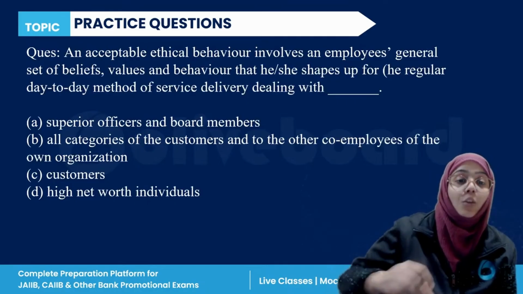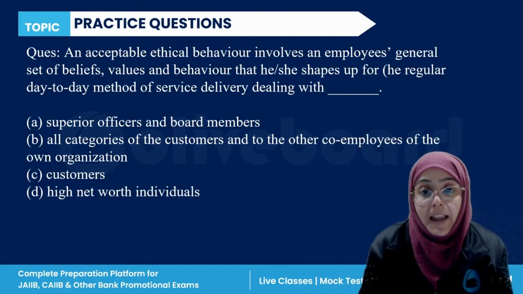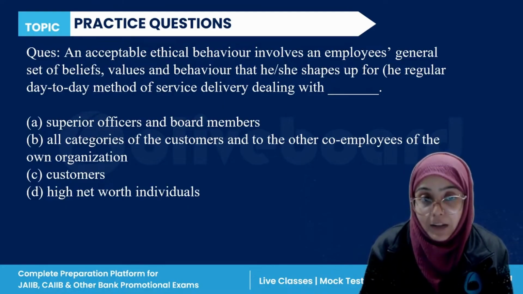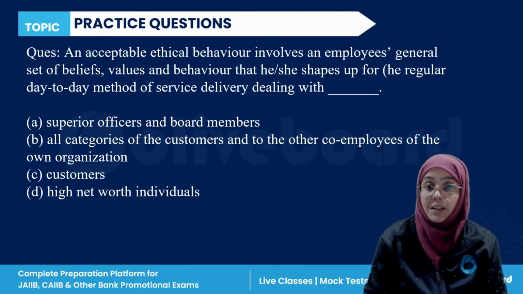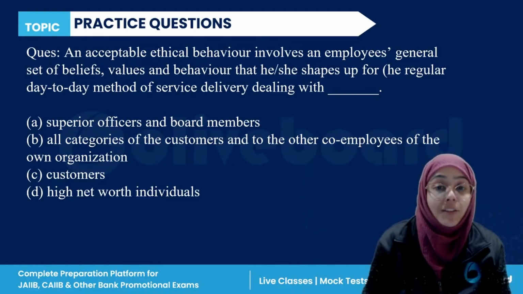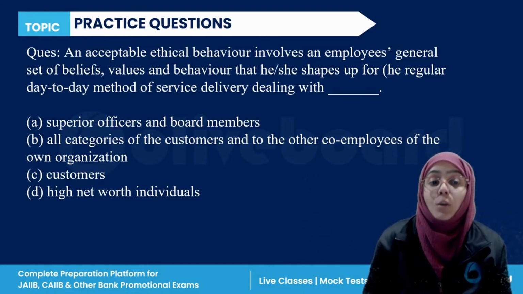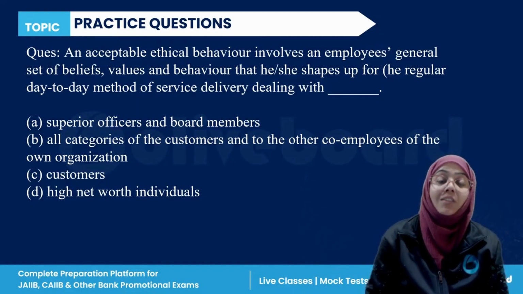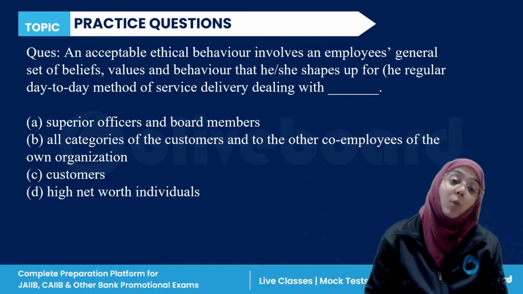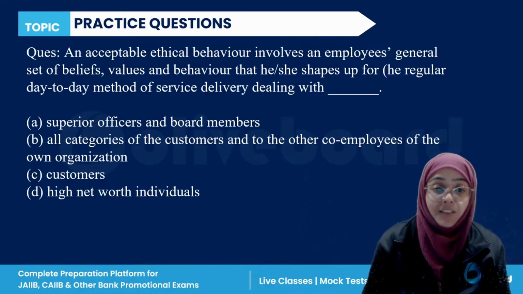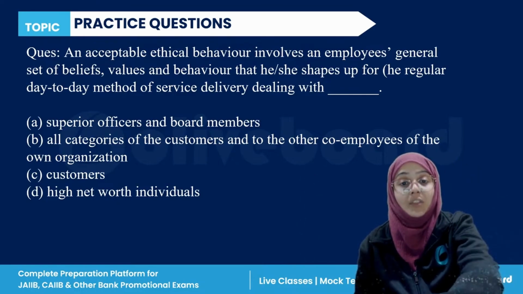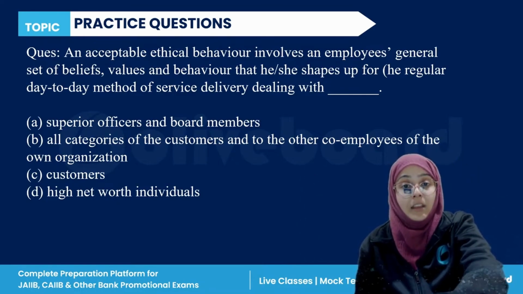True. Next question. Acceptable ethical behavior involves an employee's general set of beliefs, values, and behavior that he or she shapes for day-to-day service delivery, dealing with what? Superior officers and board members, all categories of customers and other co-employees of the own organization, customers only, or high net worth individuals. Easy question.